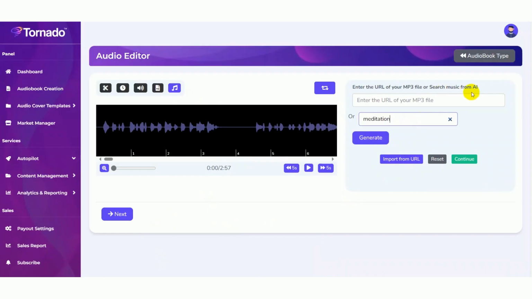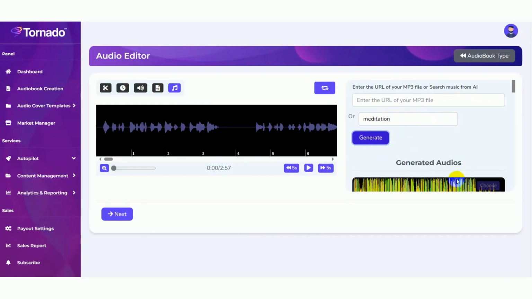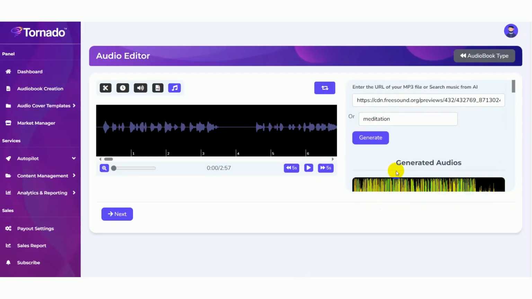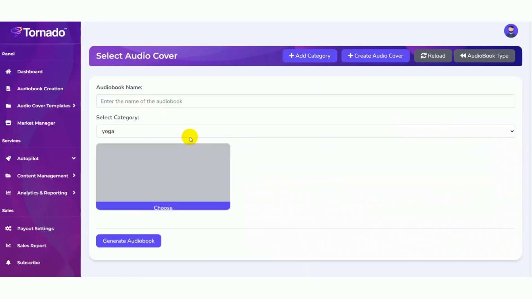So here the AI is going to search for music related to the magician. It is going to generate. Here you can choose the specific generated audios. Then click on the next button.